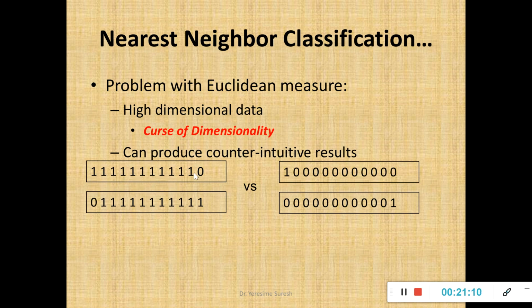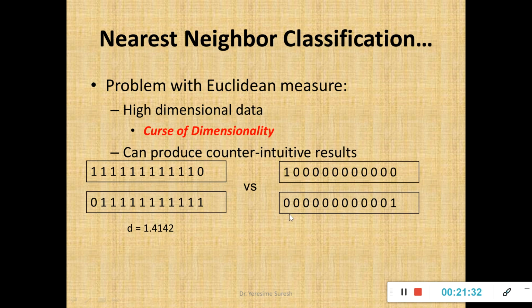Repeat the same process at the last, plus 0 minus 1 whole square. By this what will happen? The value of the Euclidean distance will be equal to 1.4142.